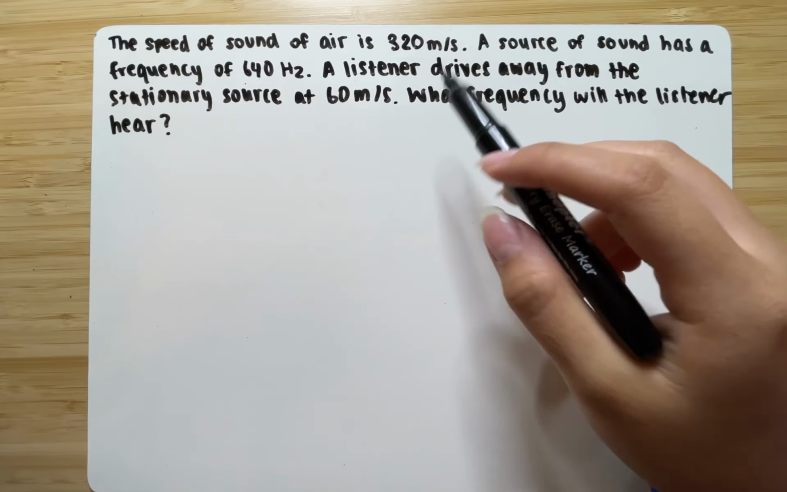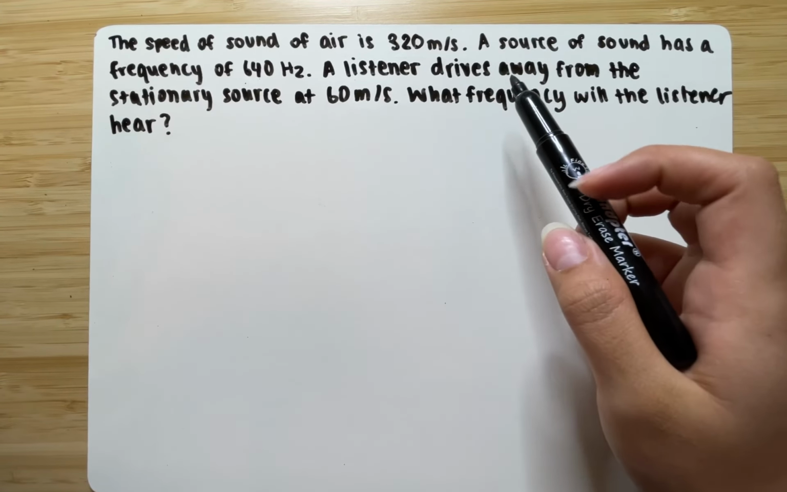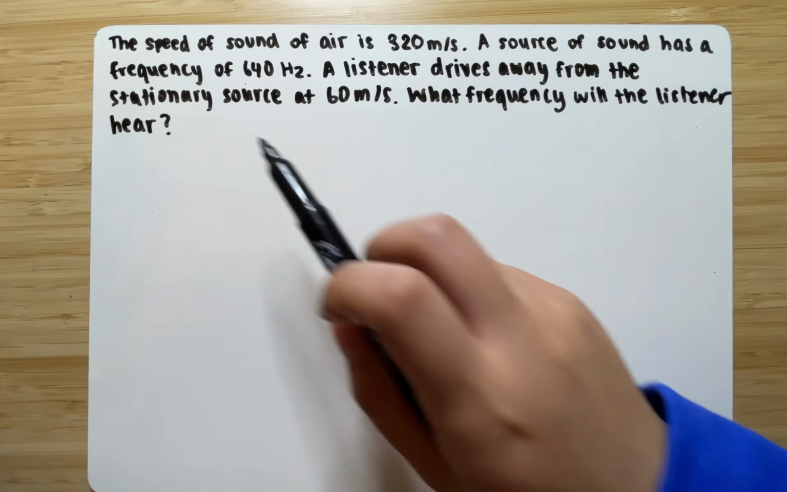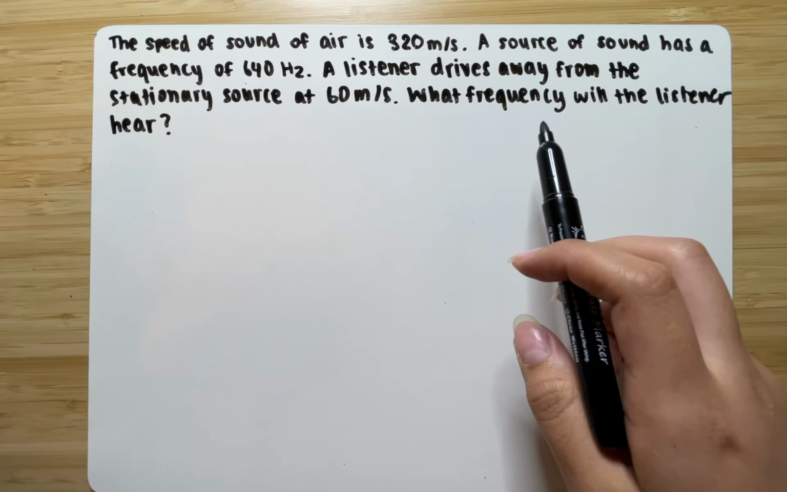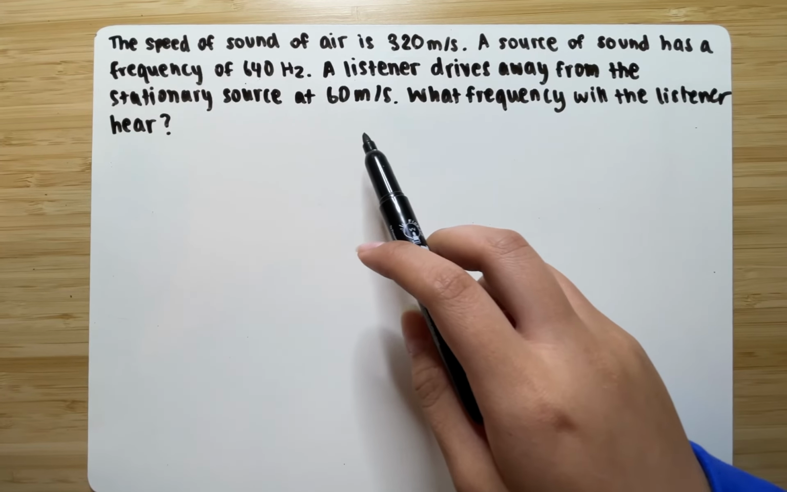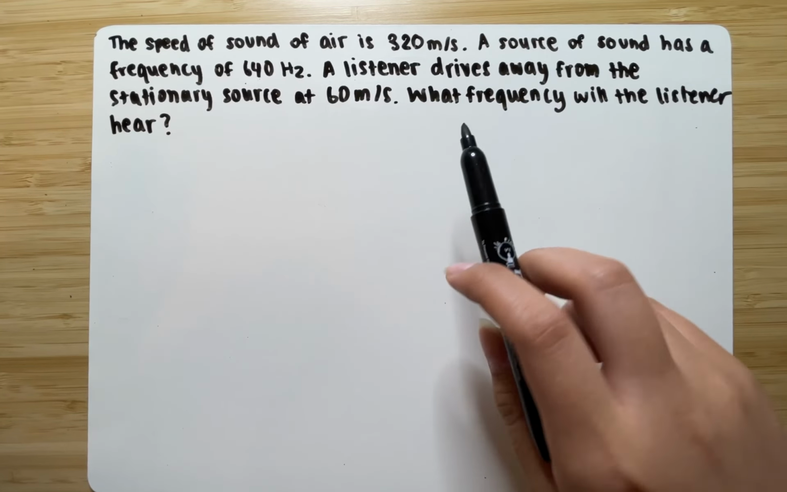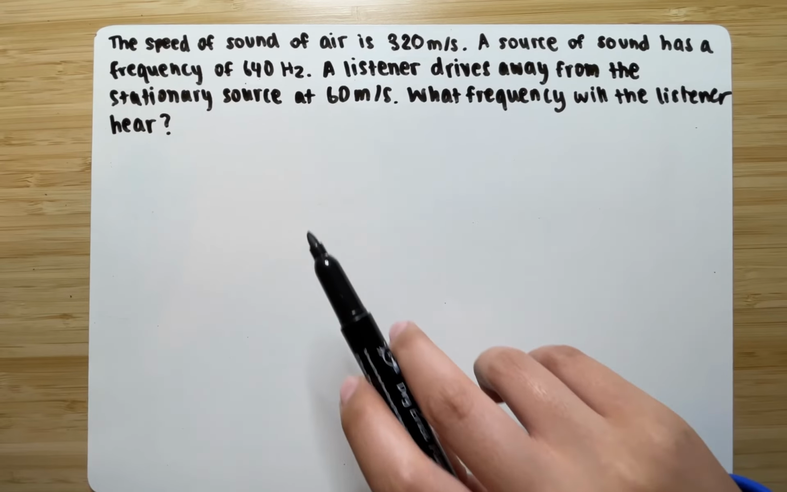The speed of sound of air is 320 meters per second. A source of sound has a frequency of 640 hertz. A listener drives away from the stationary source at 60 meters per second. What frequency will the listener hear?